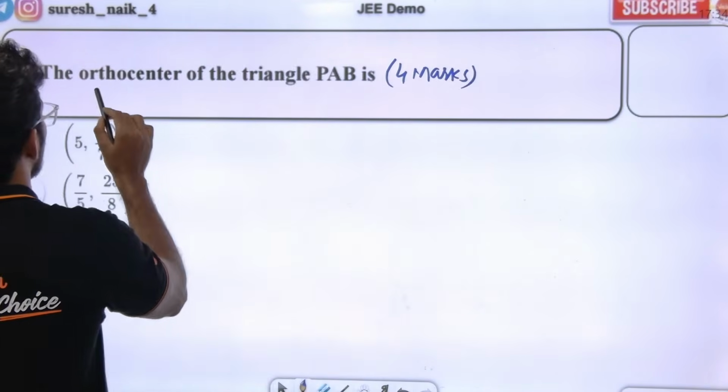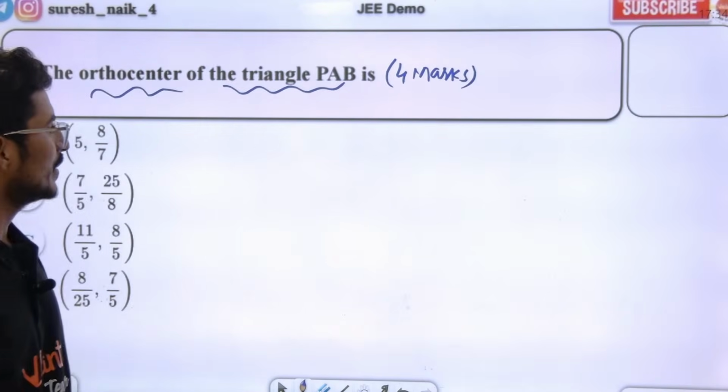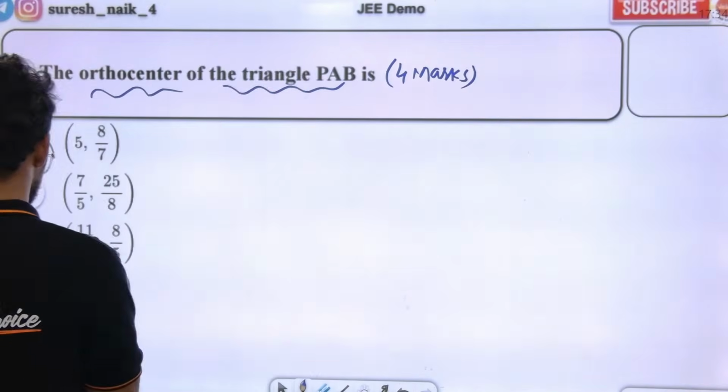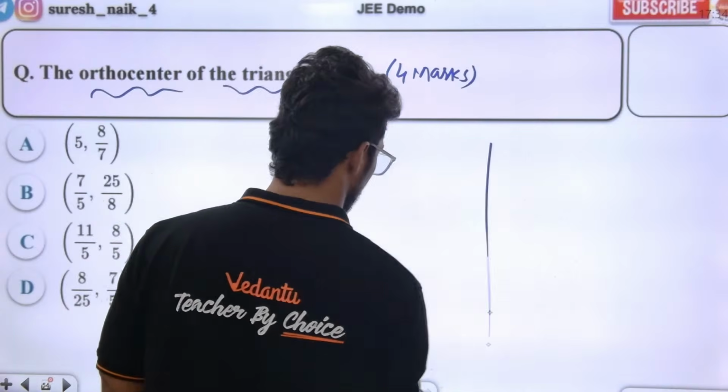What is this? The orthocenter of the triangle PAB. Sir, the same diagram I'm going to draw here. Listen to the class. Orthocenter of the triangle PAB.